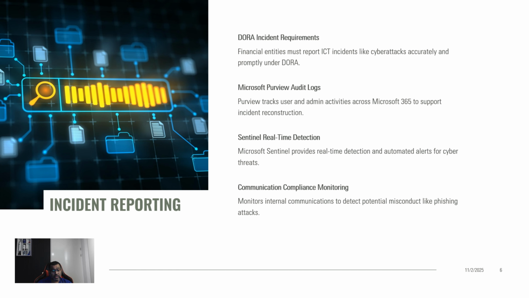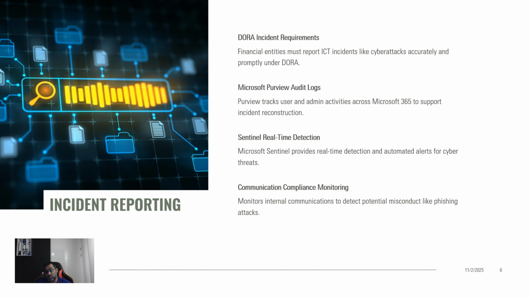And you have communication compliance, which monitors internal communications for signs of any misconduct. That's one of the very nice features which you have. It's not been utilized by a lot of entities which have the Microsoft 365 E5 license, so I would highly recommend looking into that. It really helps in such kinds of detections.